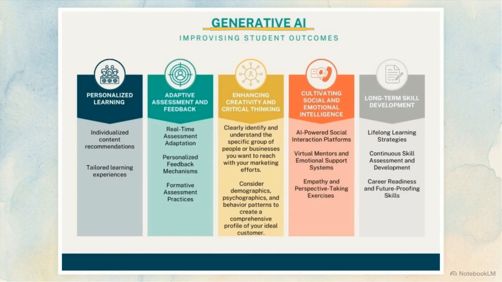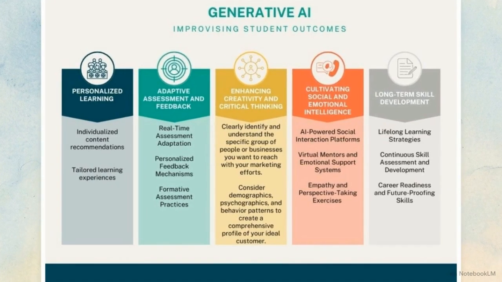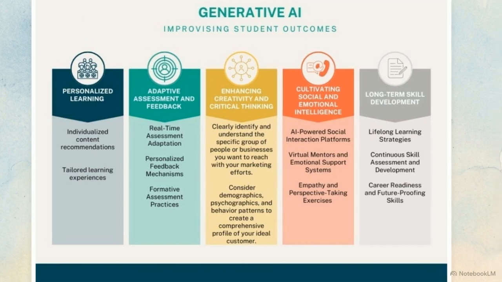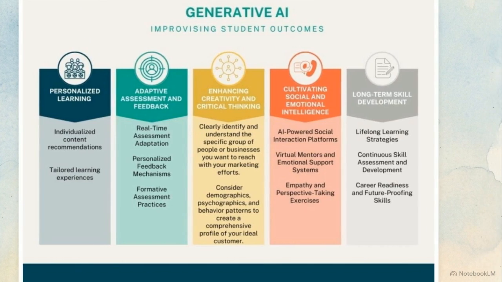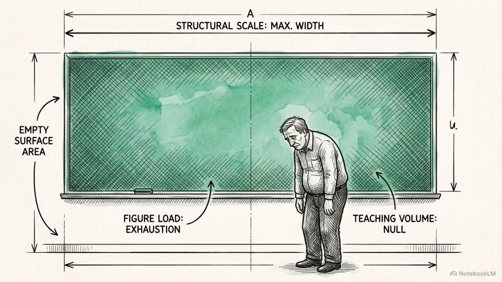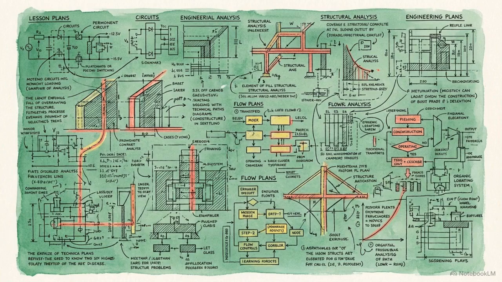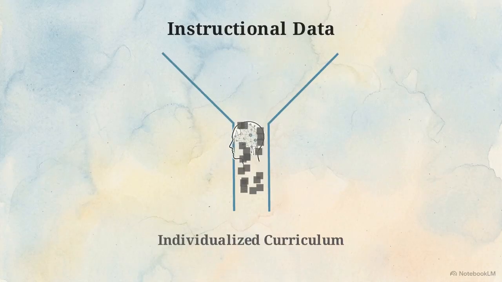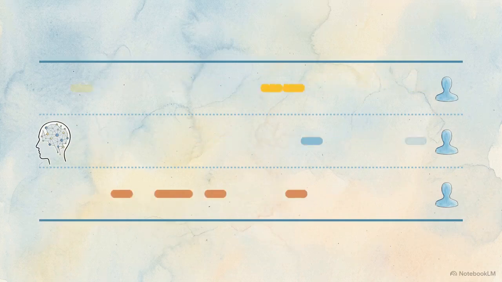This generative AI pedagogy stack is a 5-pillar framework mapping the reconstructed learning experience. Operating sequentially, it moves from ingesting personalized data at the base layer through adaptive assessment, ultimately cultivating social-emotional intelligence and lifelong career skills. Historically, education systems fail to scale individualized instruction because human instructors cannot simultaneously write custom curricula for 30 different proficiency levels. This systemic approach resolves that bottleneck by automating the customization process in real time.